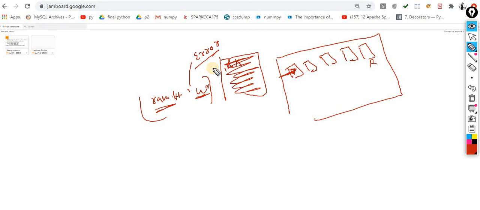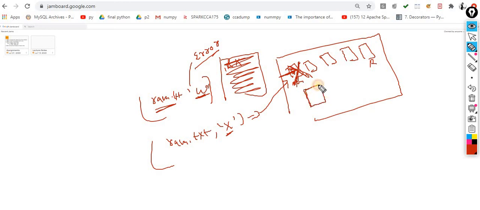The situation is something like this. Let's suppose ram.txt is already available and I open this file in X mode. Immediately you will get the error message: this file is already present, you are not supposed to open this file, because I used the X mode. Now observe the other scenario. If Ram is not available, then this mode will create a file with the name Ram. Now I think the picture is clear.